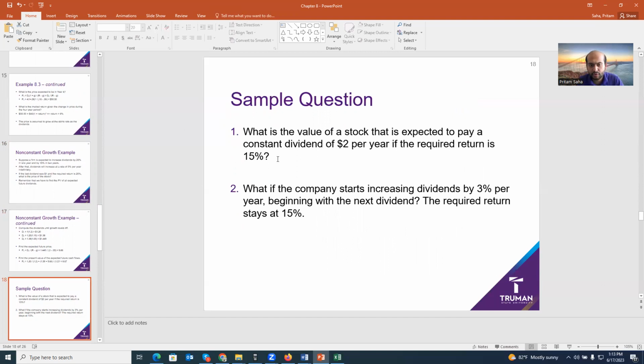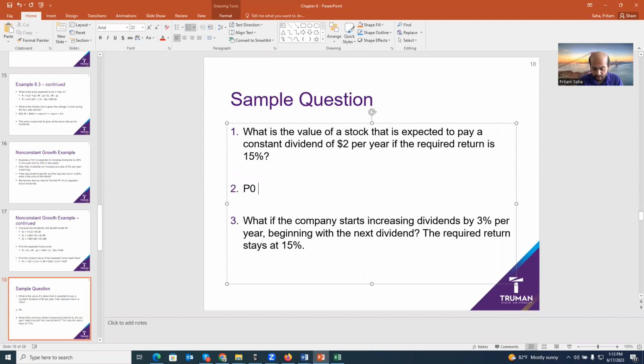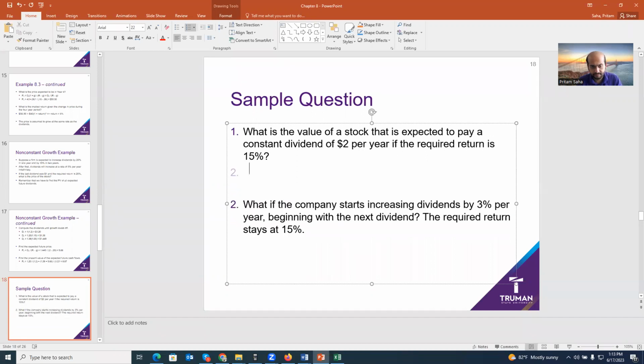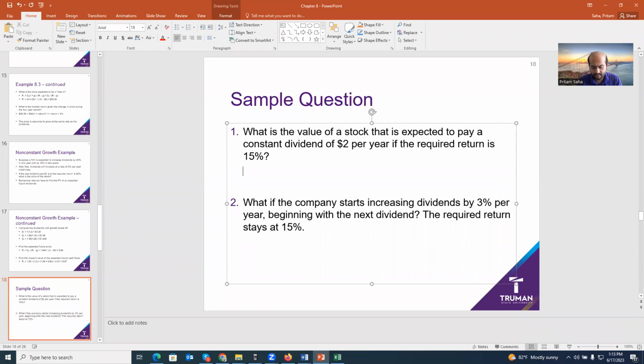What is the value of a stock that is expected to pay a constant dividend of $2 per year if the required return is 15%? So P0 is basically 2 divided by 0.15. Sorry. 13.33.